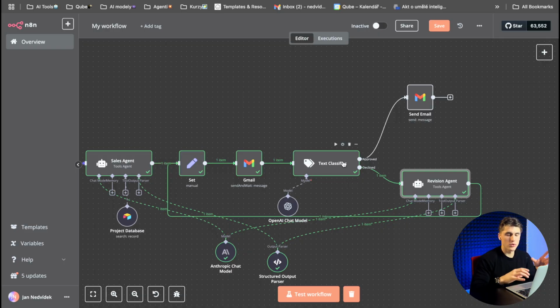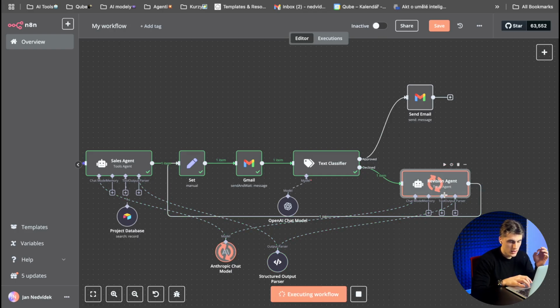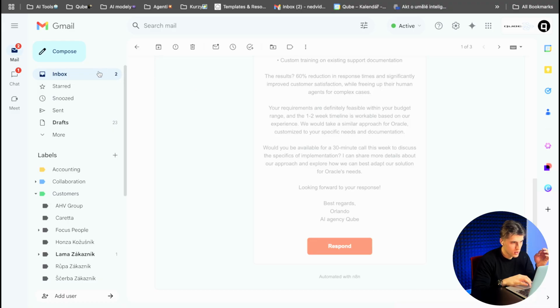As I said, this agent will give you the same output as the sales agent. So you need to put the output from the agent in the same part of your scenario as you put the output from the previous sales agent response. If I test it again here, as you can see, he is now working on everything, and now we need to have the execution here.